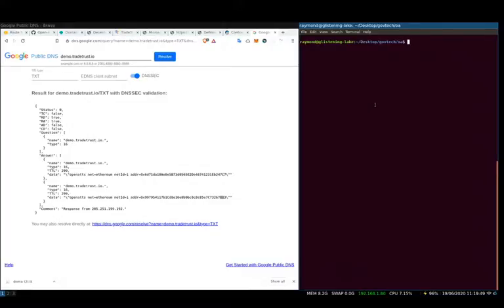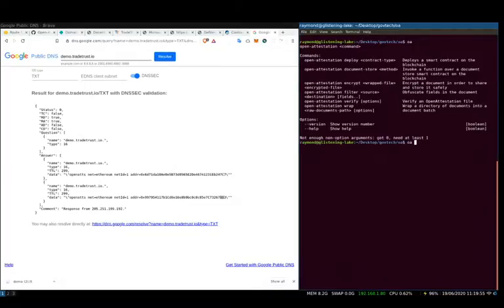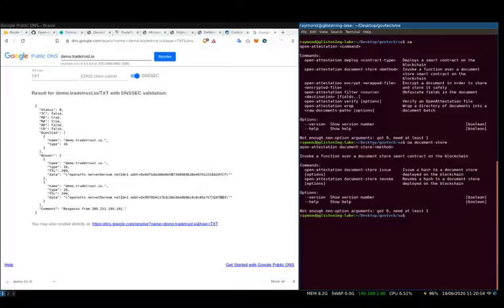To do that, we need to go back to the directory where we have the key file. Same thing, OA, and this time around we are using a function in document store. So document store, and you can see I can do document store issue.